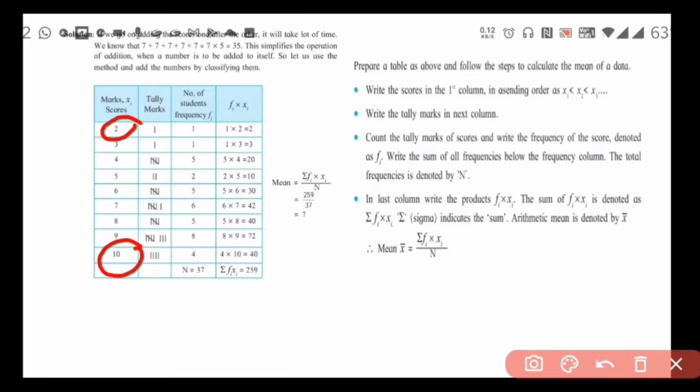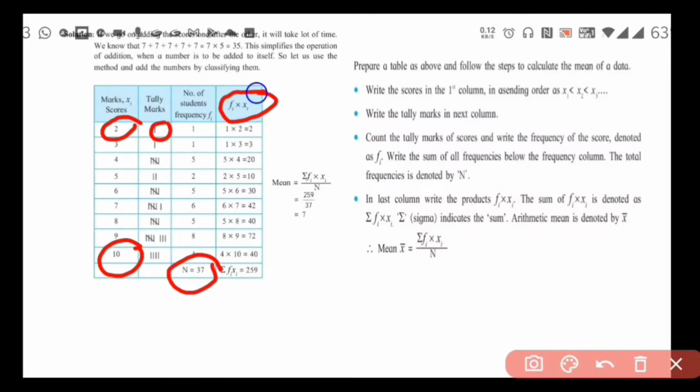Then write the tally marks. Here we have written the tally marks. We will see how to write the tally marks when we solve the examples from practice set 11.1. Then count the tally marks of the scores and write the frequency of each score, which is denoted by fi, and write the sum of all the frequencies below in the frequency column. Here it is written n is equal to 37, that is the sum of all the frequencies.